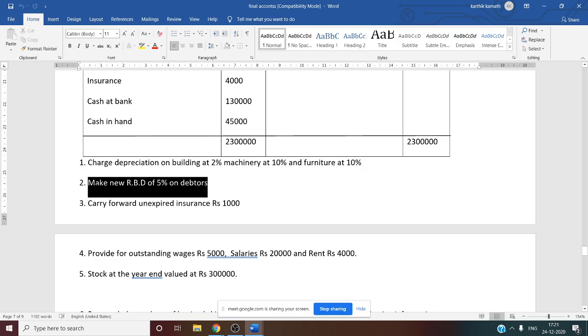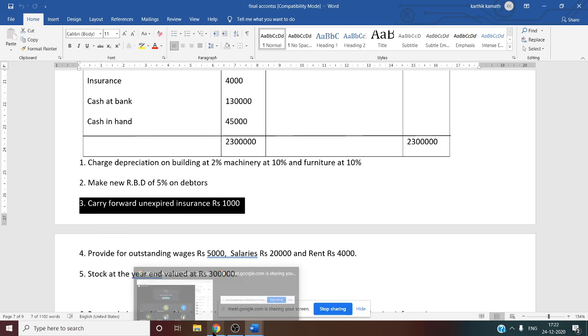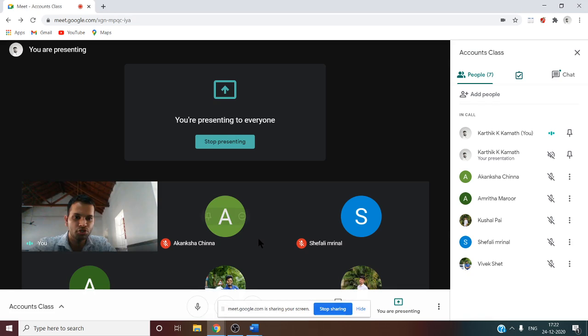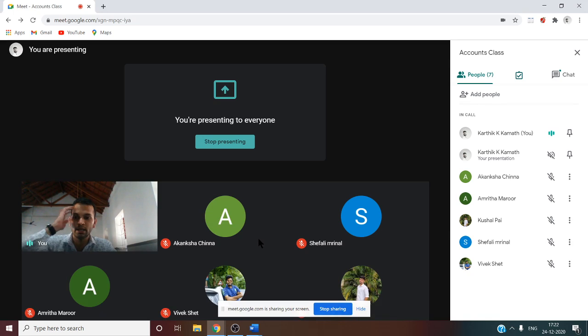Next, make new RBD of 5% on debtors. So this new RBD, first adjustment is under P&L account. P&L account, there you have to write under other expenses. Working note number 30, there you have to consider this RBD. And one more thing, under trade receivable, that is from debtors, working note number 18, there you have to deduct this new RBD. Next, carry forward unexpired insurance. So what do you mean by unexpired insurance? Can you tell me now? Anyone, can you explain to me what do you mean by unexpired insurance?